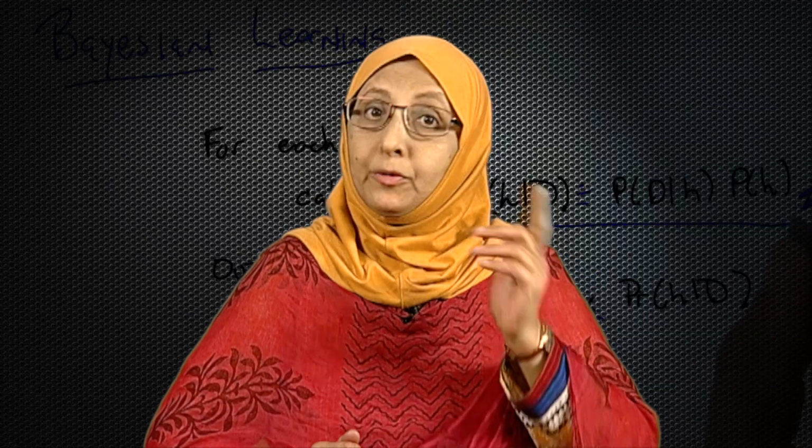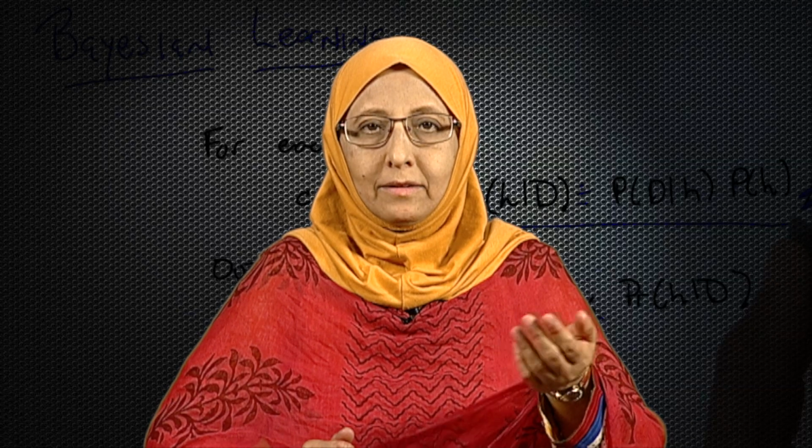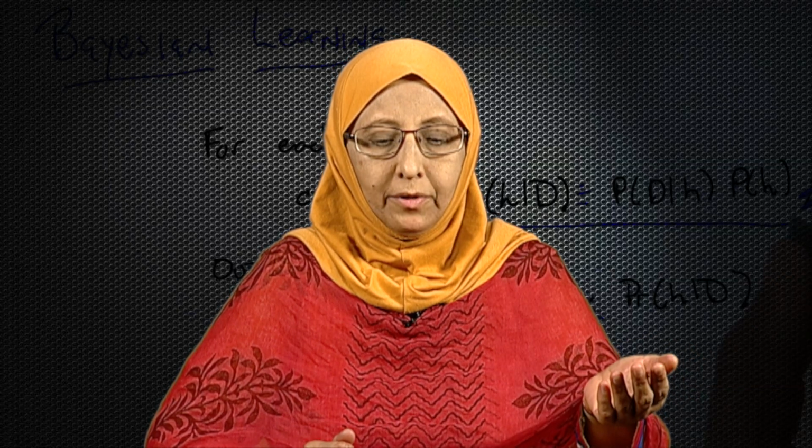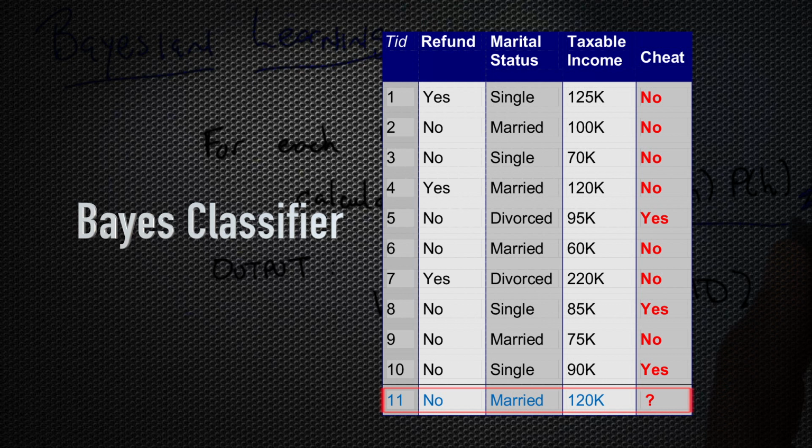Let us go back to our example which we saw in the first slide, the table, and let us start applying whatever math, statistics or probability we have learned on this particular table. Look at this slide. We need to classify the 11th record, wherein the refund is no, the marital status is married, and the taxable income is 120K. Let us call this whole record X, because it is very elaborate. Now, what is the probability cheat is equal to yes given X, and what is the probability of cheat is equal to no given X? We need to compute these two probabilities.